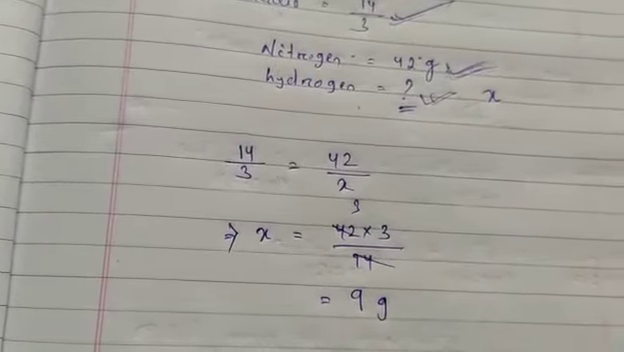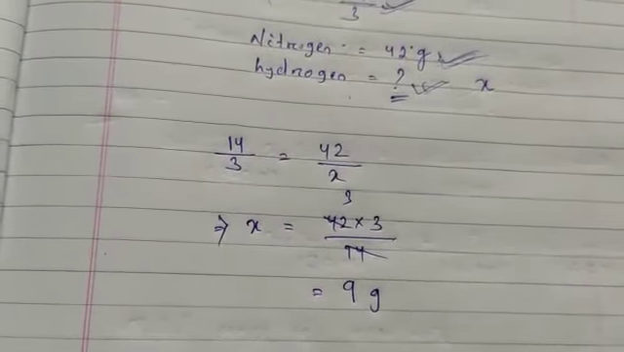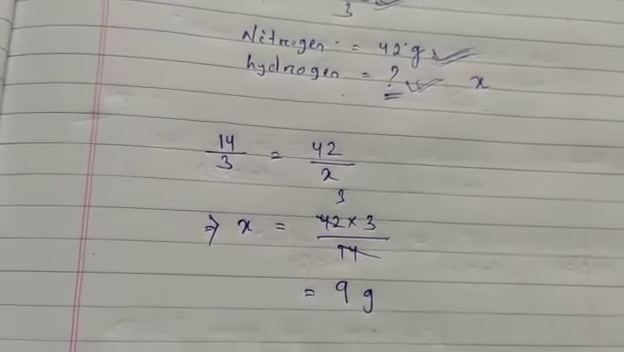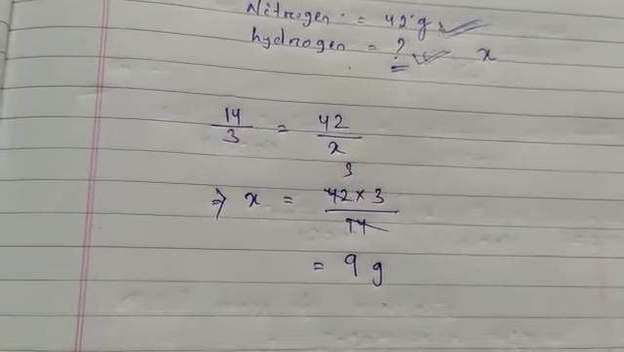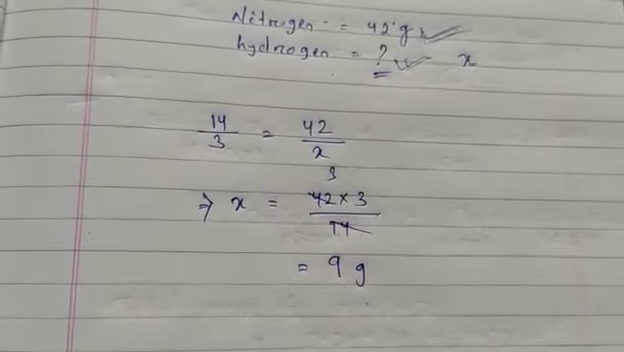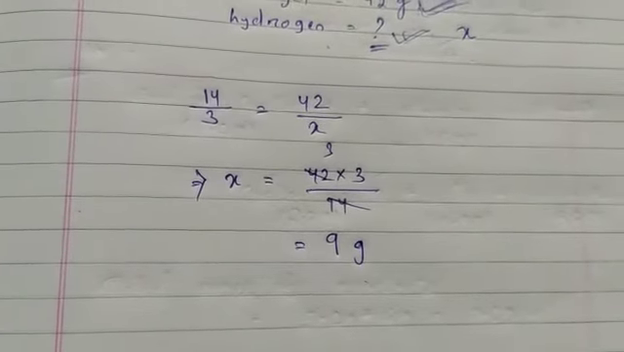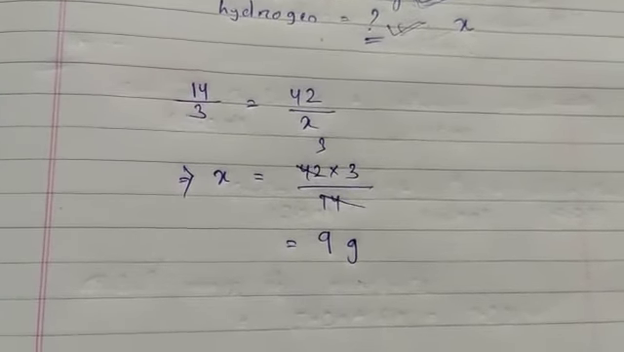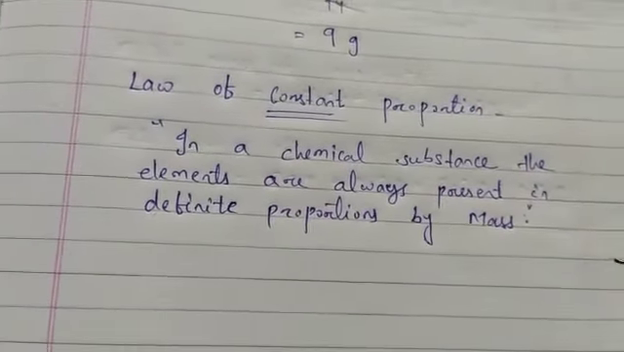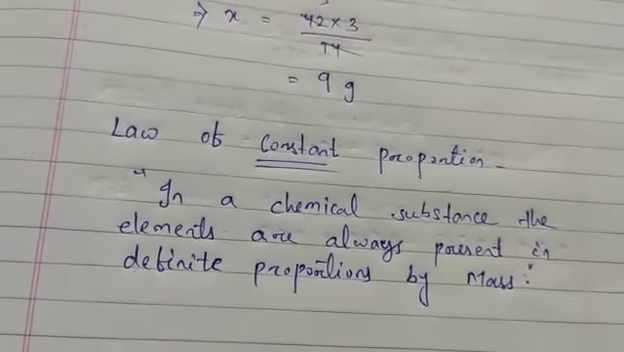So many compounds are composed of 2 or more elements, and such compounds have the same elements in the same proportion, whatever the source may be. So this leads to another law, known as the law of constant proportion. It states that in a chemical substance the elements are always present in definite proportion by mass.